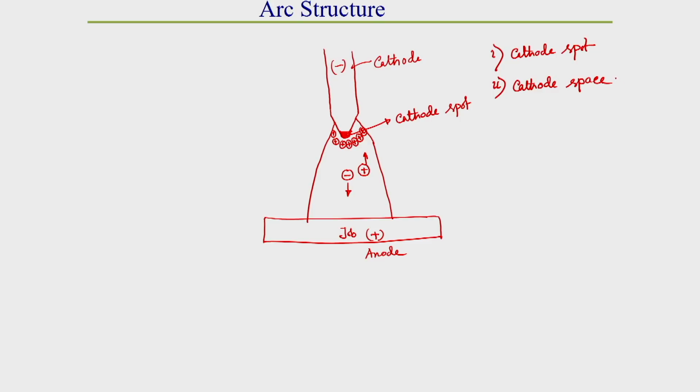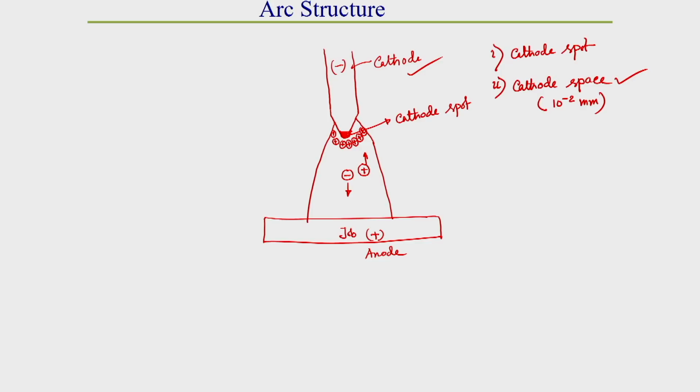This cathode space is a gaseous region adjacent to the cathode spot zone, and its thickness is within a range of 10 to the power minus 2 millimeter, or 0.01 millimeter. Within this range a small gaseous zone is created where a positive layer of ions concentrates in front of the cathode spot zone. This region has positive space charge.